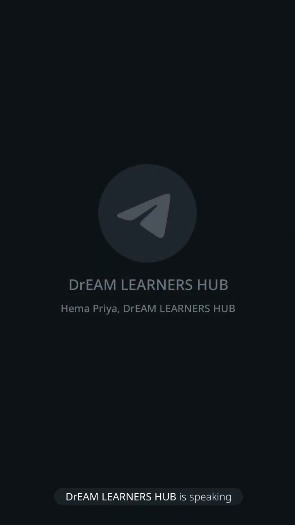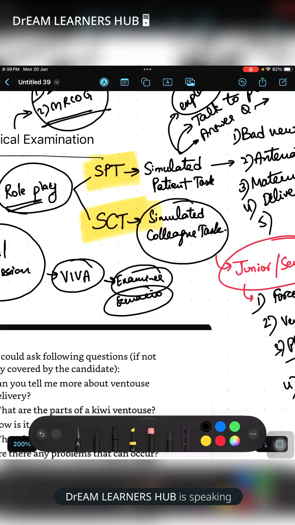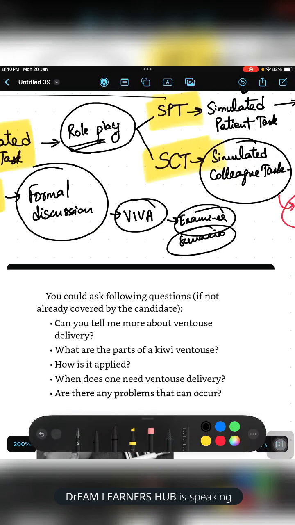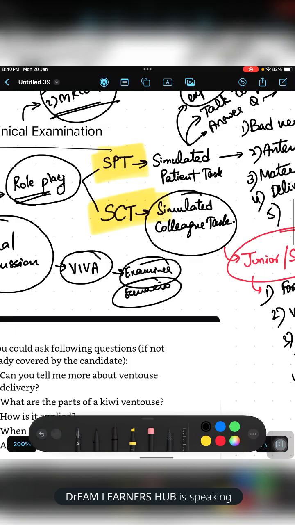If it is about a patient of 28 years old, she is coming with hypertension. Okay, she is coming with a gestational hypertension of 160/90. They will be giving all the scenario and they will ask you what will be your further management or how will you proceed with the case. What are the investigations you want to do? And if the patient is reluctant for admission, then what will you do? Or if the patient has thrown eclampsia, then what will you do? Like that, they will be going into the scenario. That is a structured discussion. This is a formal discussion where it will be like a viva.